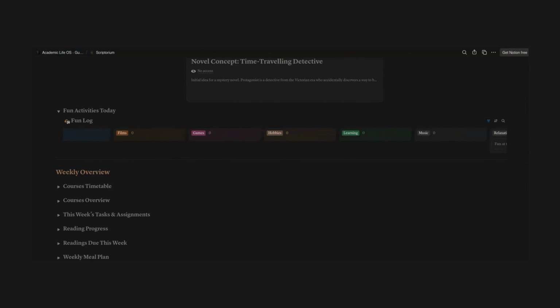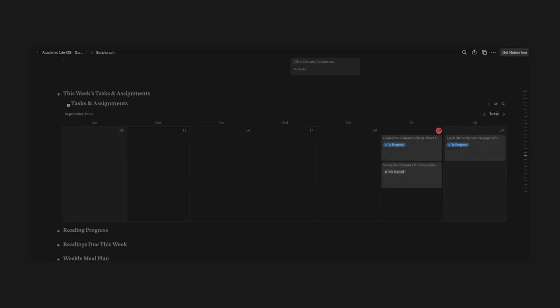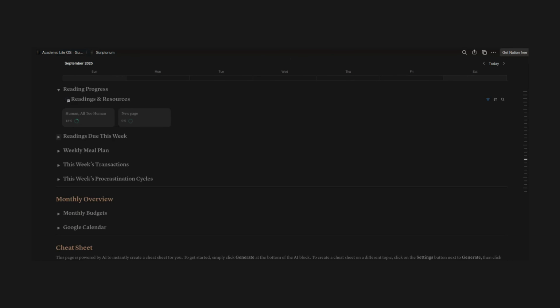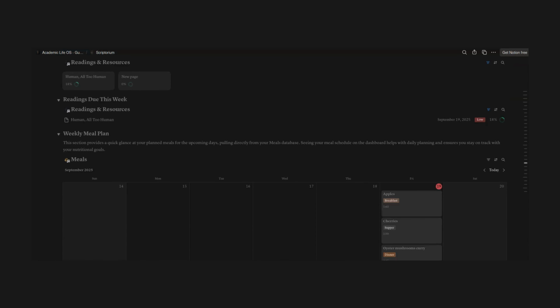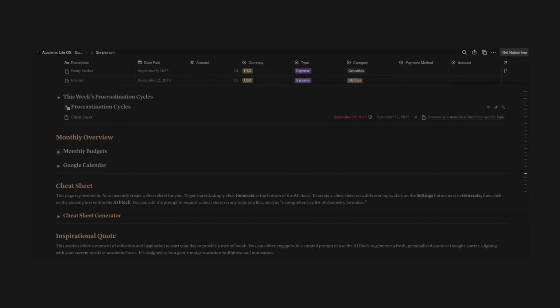The template further extends to a personal finance tracker and a lifestyle and leisure hub, all unified by a distinctive dark academia aesthetic. Its core purpose is to provide a centralized command center for efficient management, fostering both scholarly pursuits and personal equilibrium.